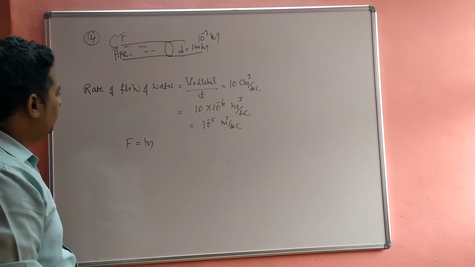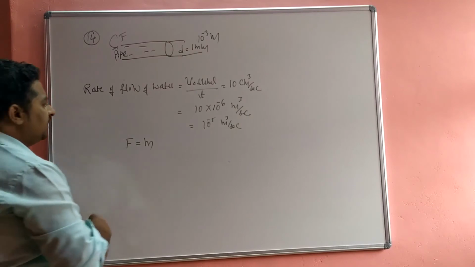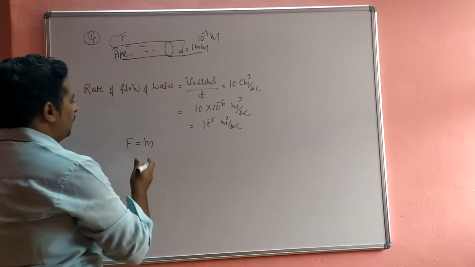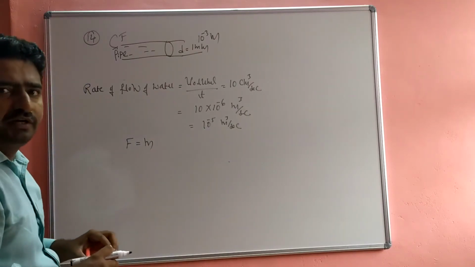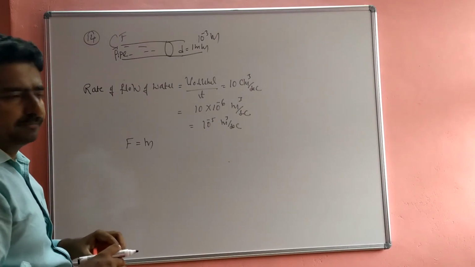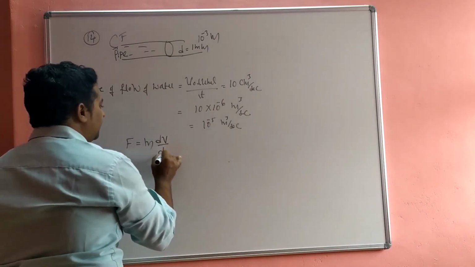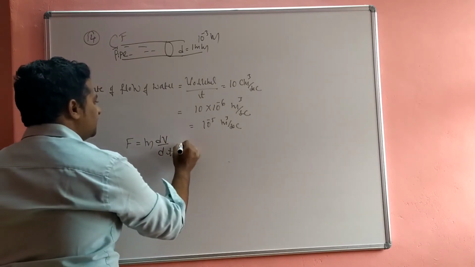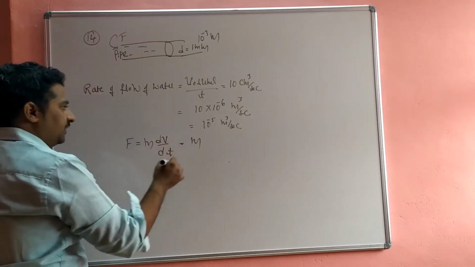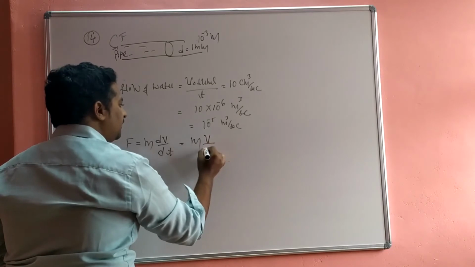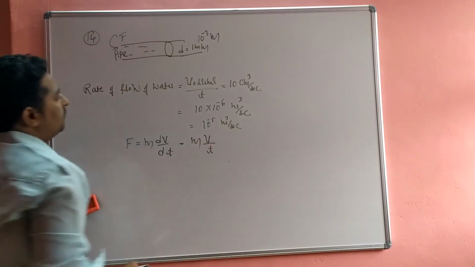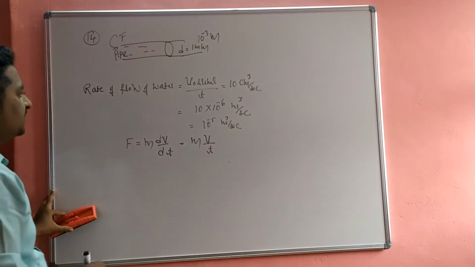So by using the density of water, you have to evaluate dm by dt. That is m into dV by dt. So it is taken as constant, that is m times v divided by t.